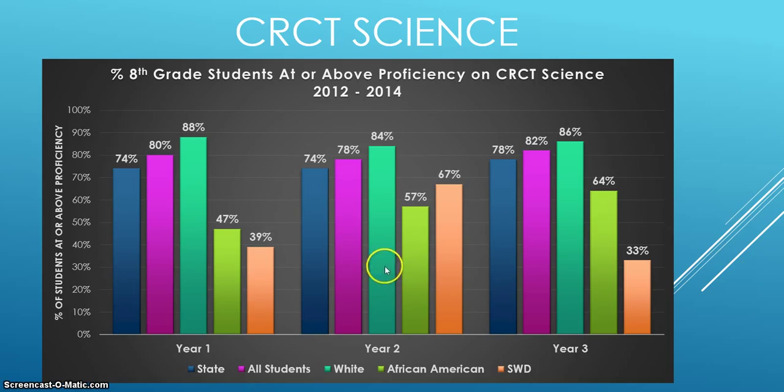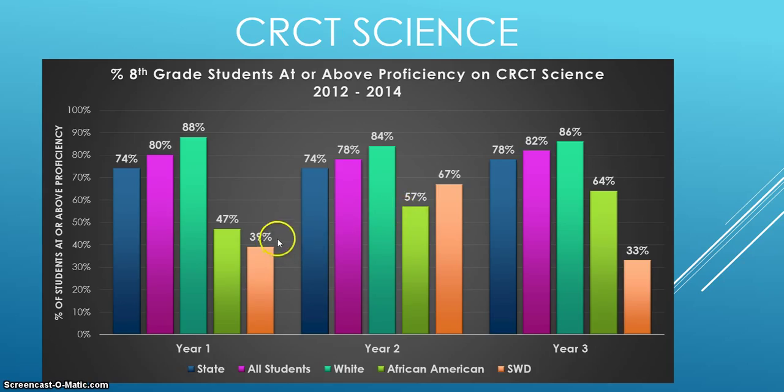Okay, taking a look at science. Now, science is really one of our weak areas comparatively, especially compared to reading and language arts. We have a very significant achievement gap in year 1 between our white student population and our African American students and students with disabilities. And we really haven't closed that achievement gap too much.